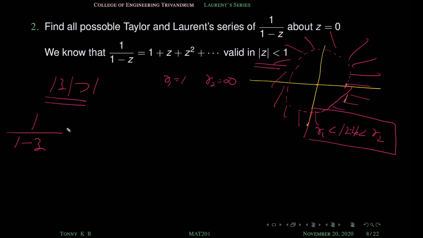So then how to expand 1 by 1 minus z on the region mod z greater than 1? We know that 1 by 1 minus z has a Maclaurin series, which is valid only when the modulus of this quantity is less than 1. We have a condition mod z greater than 1. This implies what? If you divide by mod z, then 1 by mod z is less than 1, right? If you divide with mod z, this becomes 1 and this becomes 1 by mod z. So 1 by mod z is less than 1. I will write a problem in detail.